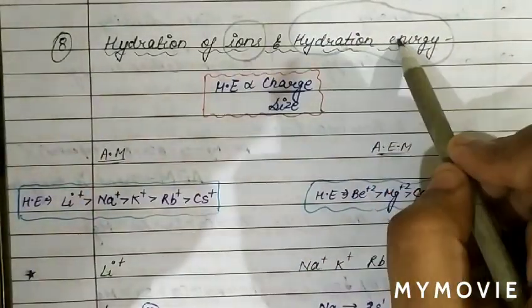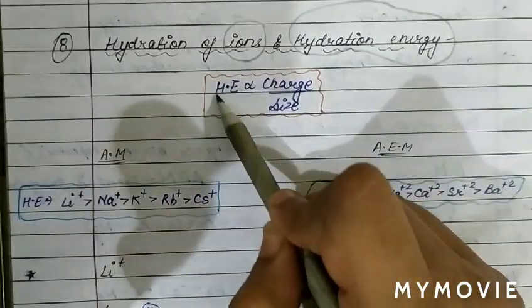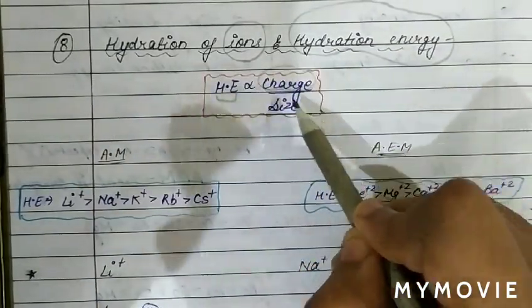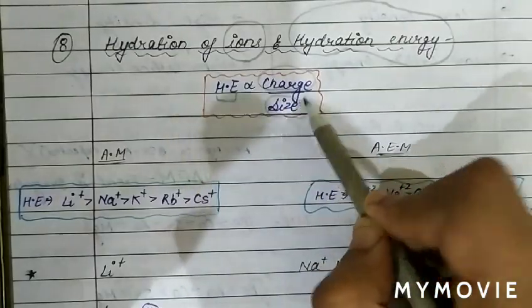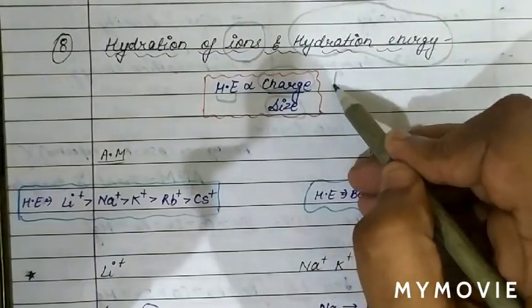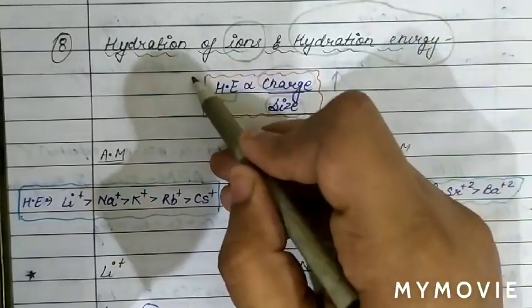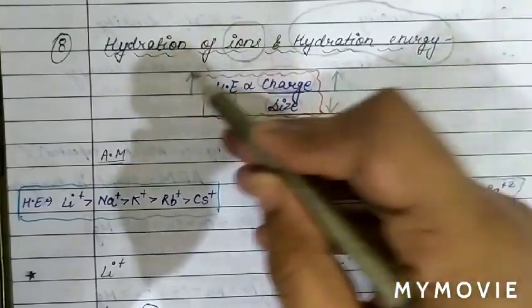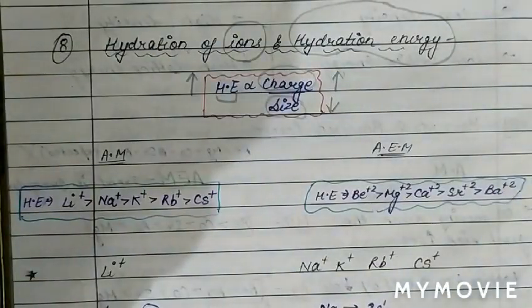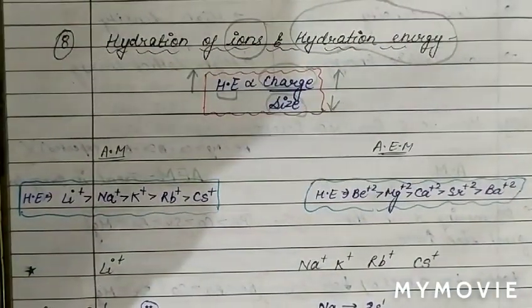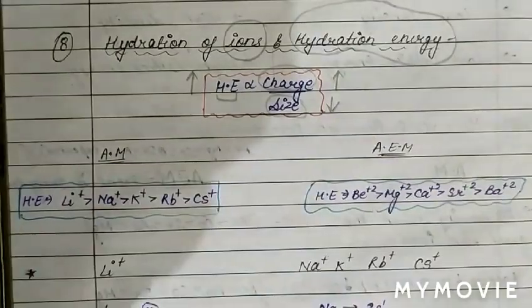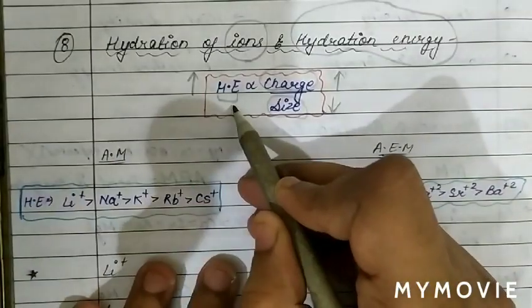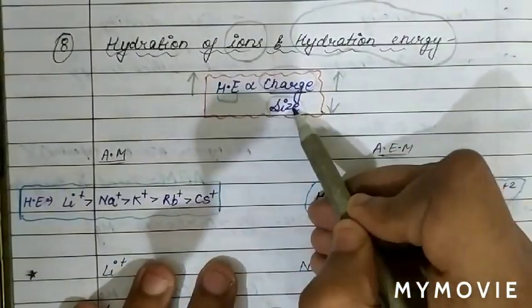And this hydration energy is directly proportional to the charge and inversely proportional to the size. It means more charge on the ions means more hydration energy. Small size again means more hydration energy. Now we will discuss the hydration energy of alkali metals. First, as we know, hydration energy is proportional to charge by size.